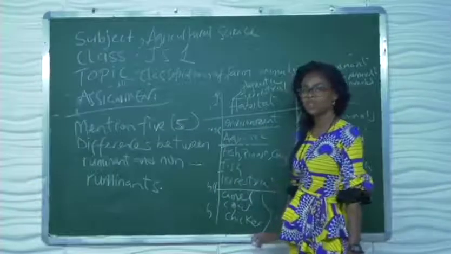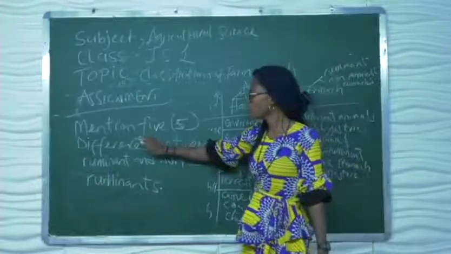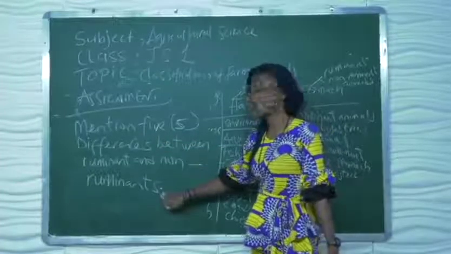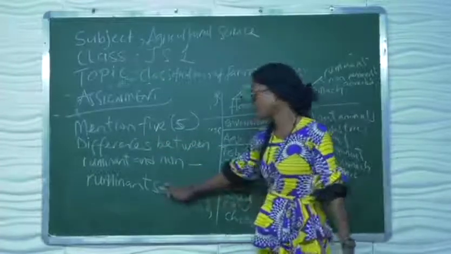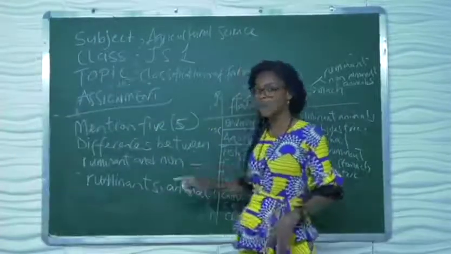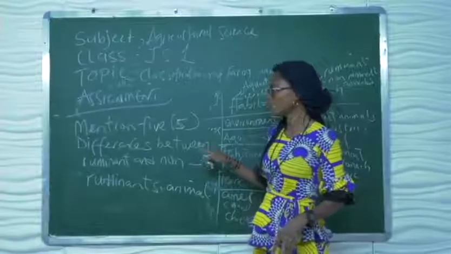Your take-home assignment will be to mention five differences between ruminant and non-ruminant animals. This is going to be your take-home assignment. Make sure you try and do it. Next class, we are going to be looking at this.